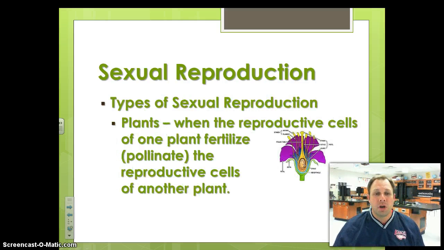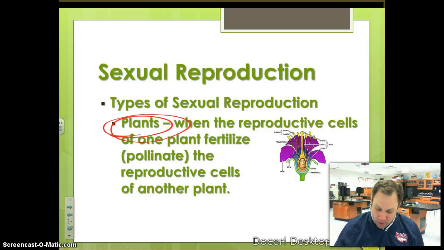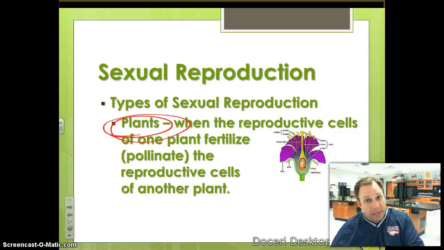All right. So, types of sexual reproduction. Well, we have sexual reproduction that happens in plants. You probably didn't think about that, but sexual reproduction does happen in plants, where we have reproductive cells from one plant going to the reproductive cells of another plant. That's where bees and pollination come in, because bees take that pollen from one plant and go and pollinate other plants. Those plants then produce seeds, and those seeds then produce new plants.